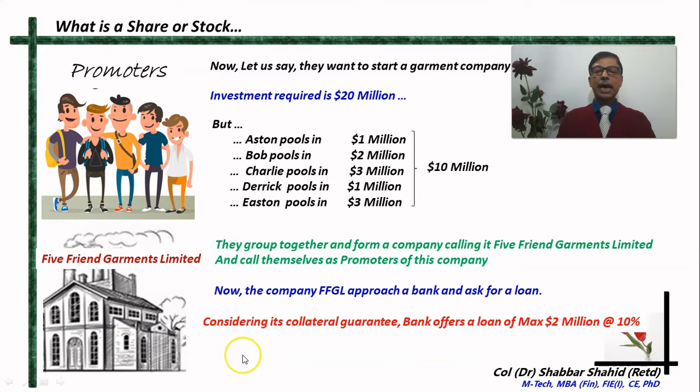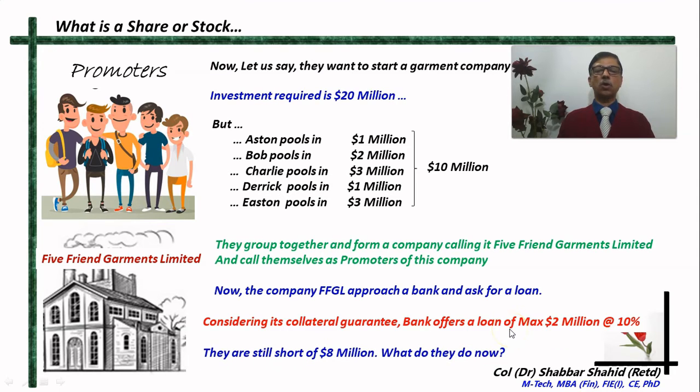All right, and the bank will see the collateral guarantee. The bank will ask the promoters what collateral guarantee the company can give, and the promoters will say we have got a small piece of land, we can place that as a guarantee. So the bank says, okay, we can offer you a maximum of $2 million as loan, as debt, not more than that, and you will have to pay us 10% interest on this amount. So they accepted, okay, let us manage 2 million more.